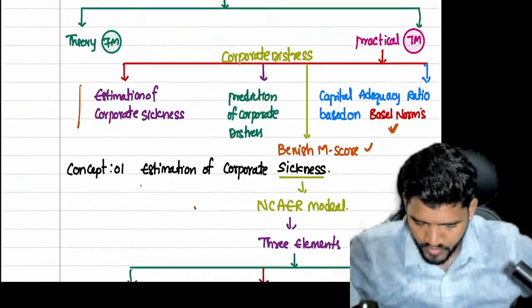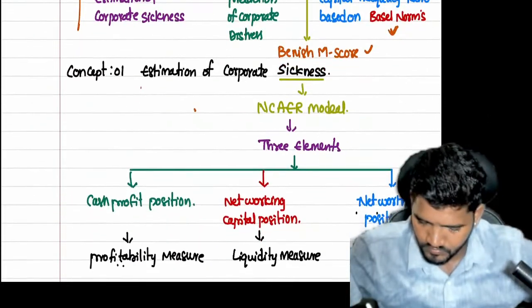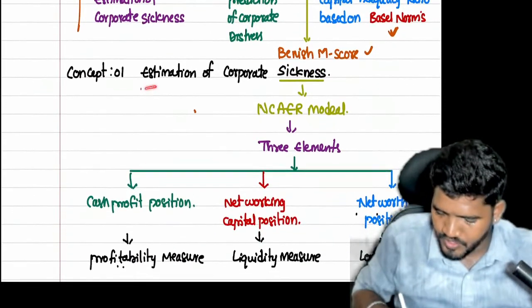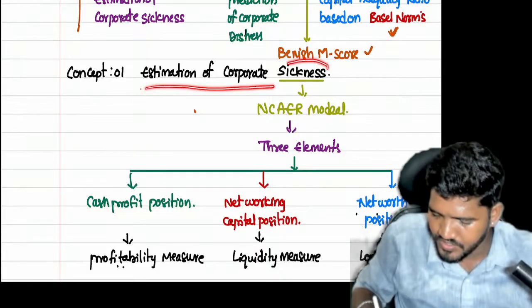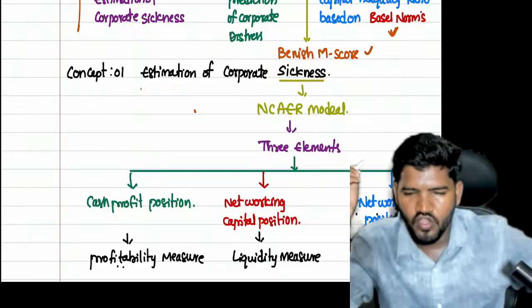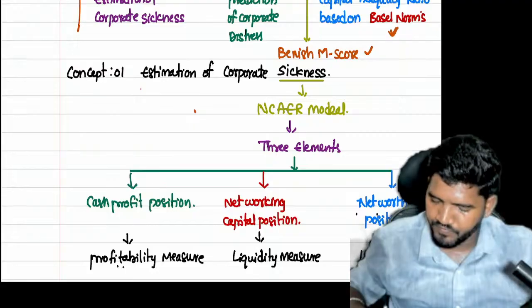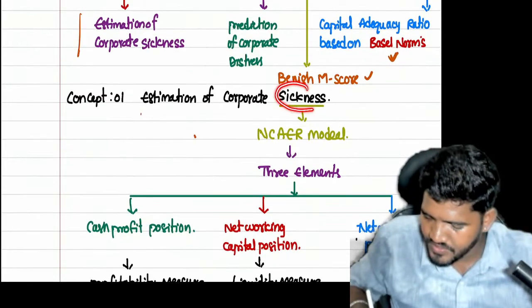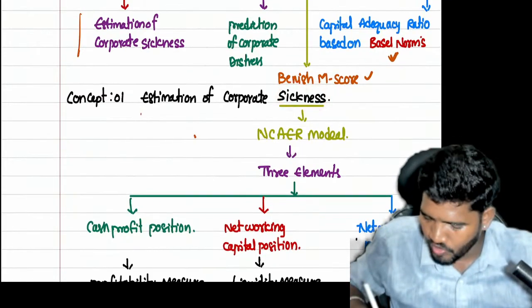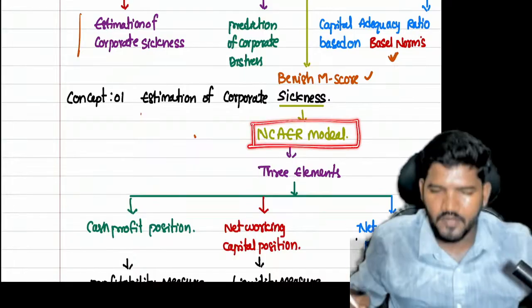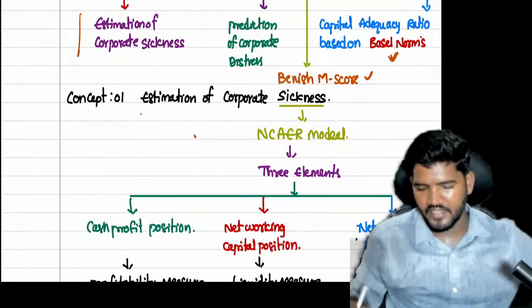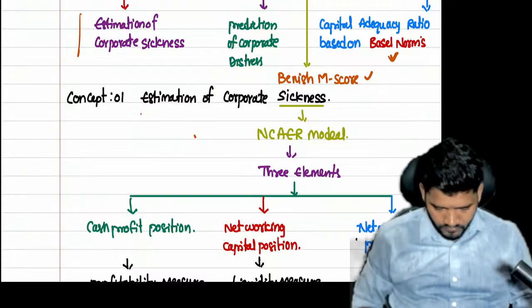Now, without delay, we are starting with the concept called estimation of corporate sickness. Estimation of corporate sickness. For calculation of sickness, we are using a concept called what, guys? The NCAER model.